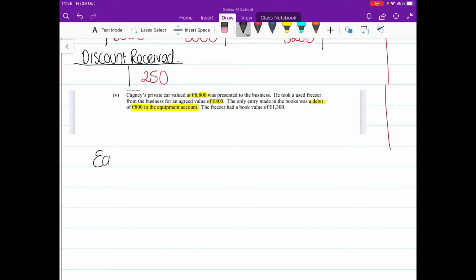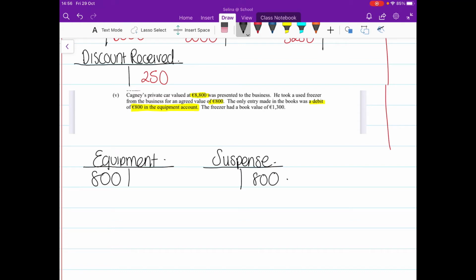Okay, so we're going to start off by showing what they actually did. They did use the equipment account, and they debited €800 in that equipment account. That's all they did, €800. You can see I only have one T account with €800 in it. So therefore, our debits and credits didn't balance, so we had a suspense issue. So I'm going to go suspense, and I'm going to credit the suspense €800. Okay, that was just to make it temporarily balance. So now what we have to do is remove the suspense, get rid of that altogether, because suspense shouldn't have happened.